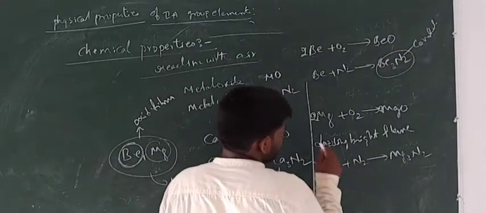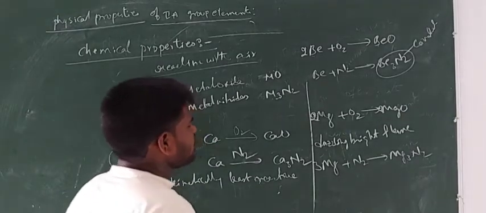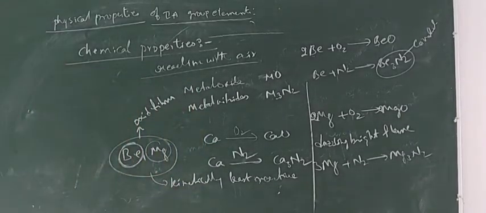To balance the equation, you take 3 here. So this is about the reactivity of the secondary group elements with air.